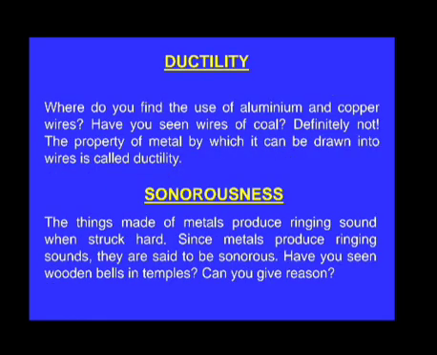Next is ductility. This means that metals can be drawn into thin wires. We all have seen appliances. In those appliances we can see that the wires are made up of metals. The property which allows metals to be drawn into wires is known as ductility. Non-metals are not ductile. This means that non-metals cannot be drawn into wires. They are easily snapped on stretching.